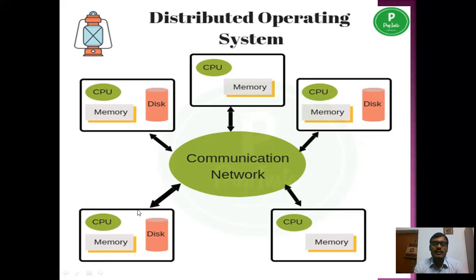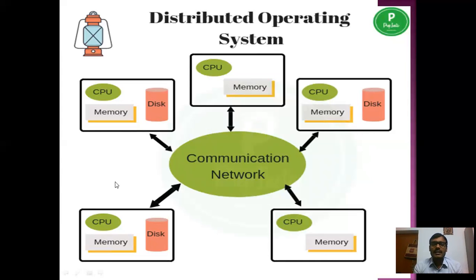And here you can see there is not a single CPU. There are many CPUs which are all helpful for performing the task. Here all the CPUs work simultaneously.